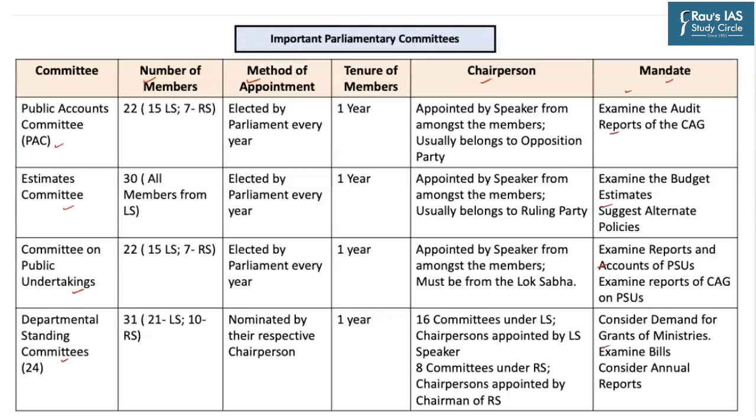Students normally get confused particularly with respect to the number of members in each of these committees, how these members are appointed, and the details about the chairpersons of each of these committees. That is, whether the chairperson can be from the ruling party or the opposition party, or whether the chairperson should be from Lok Sabha or Rajya Sabha. That is where the students find difficulty.